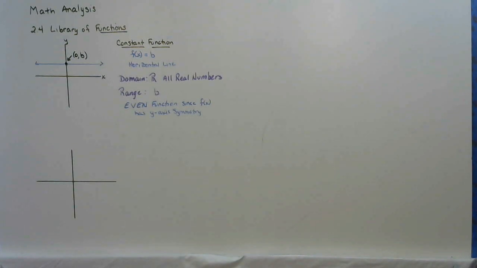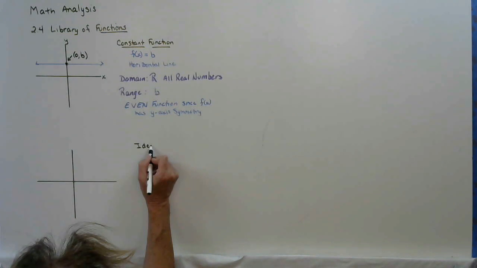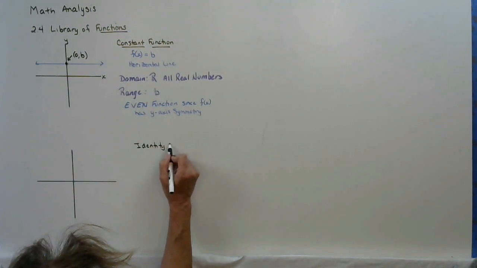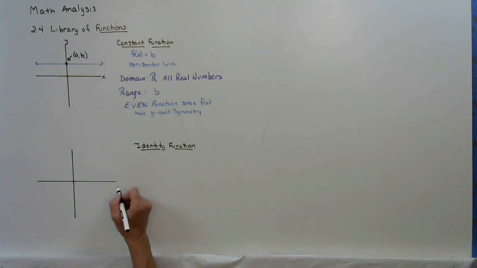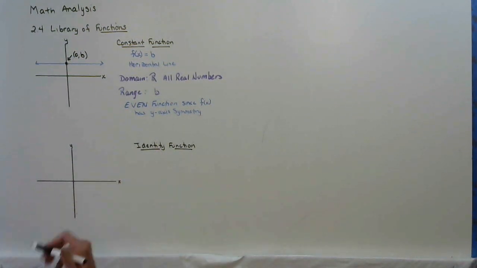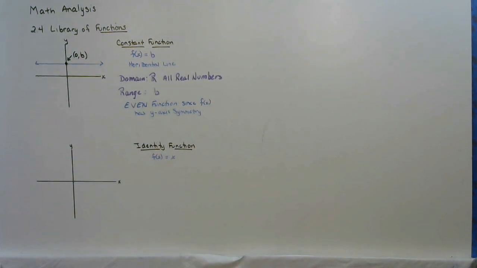Okay, so the next function we're going to look at is what's called the identity function. Here's your x-axis, here's your y-axis. Your identity function says that f of x, which is the same as the y value, equals x.